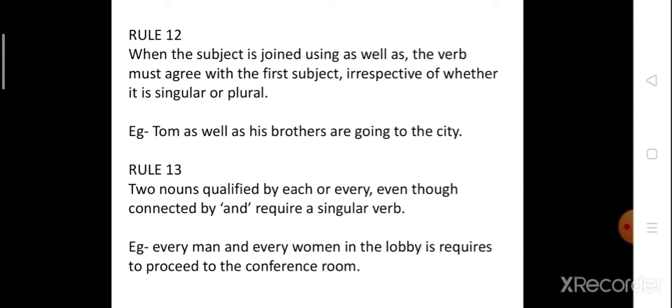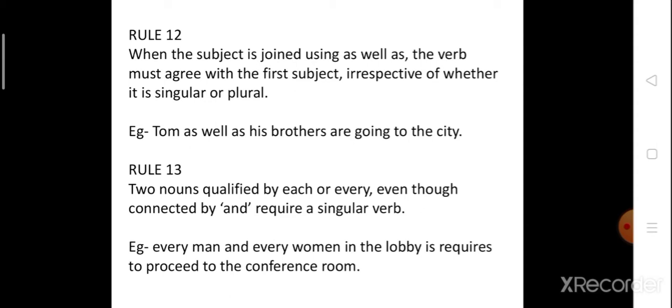Now rule number 12 says that when the subject is joined using as well as, the verb must agree with the first subject, irrespective of whether it is singular or plural.